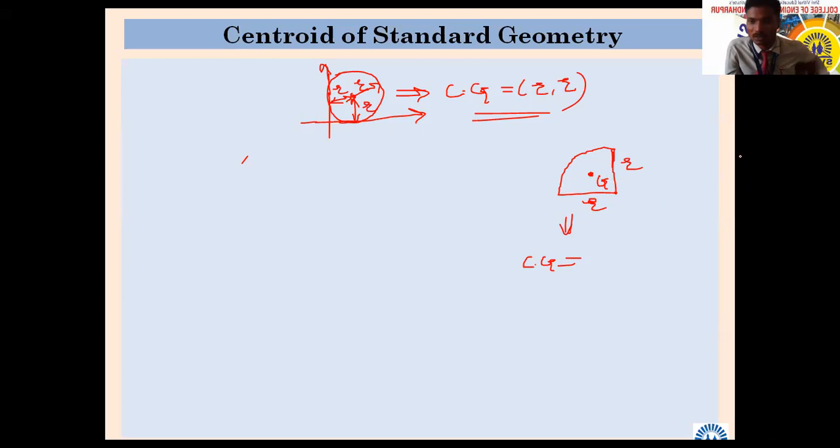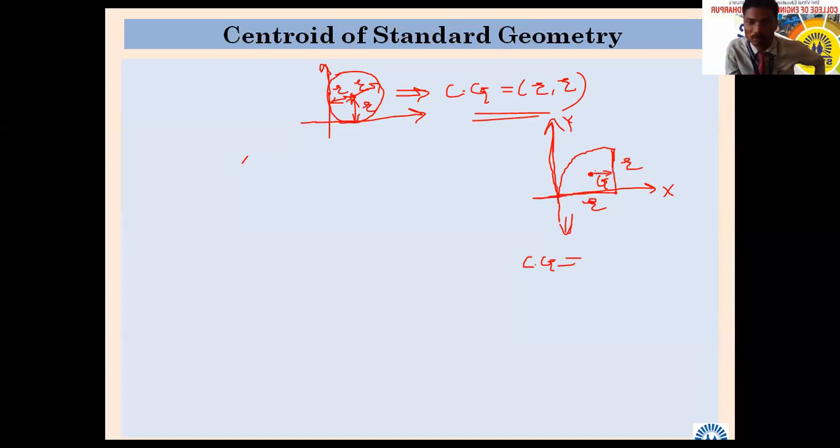What do we have to do? What does our method say? We have to select the reference axis. That object should remain in the first quadrant. So let us apply that procedure. I will draw the axis from here, so it will be the x-axis. I will draw the y axis from here, maybe something like this, and here it will be this.